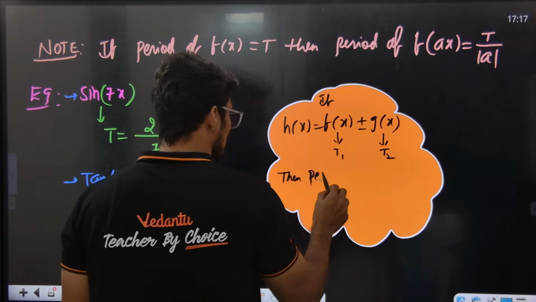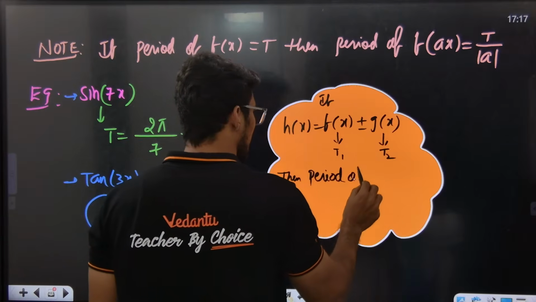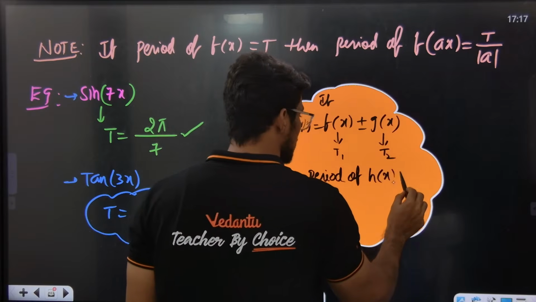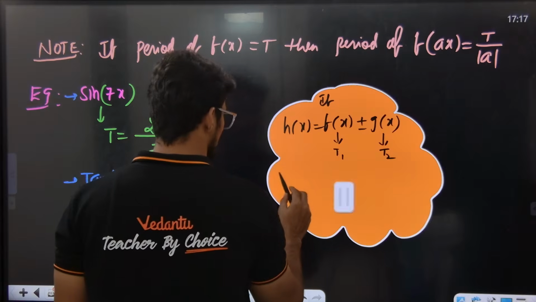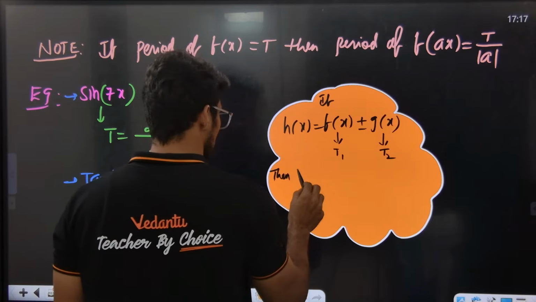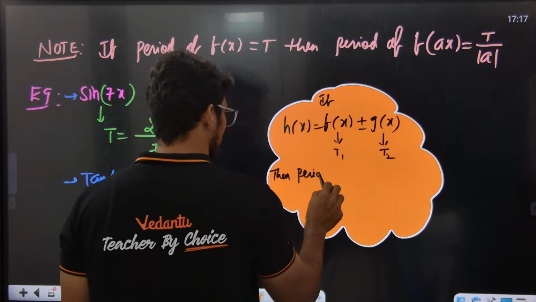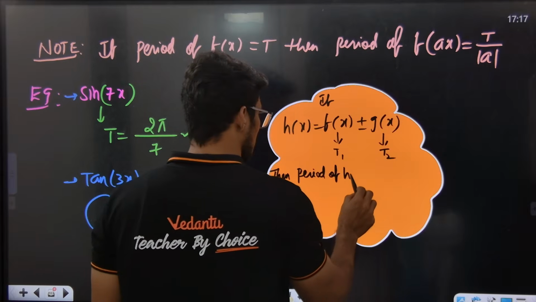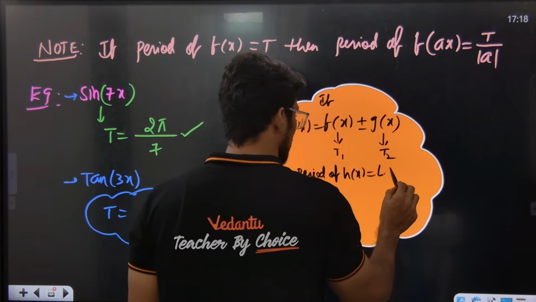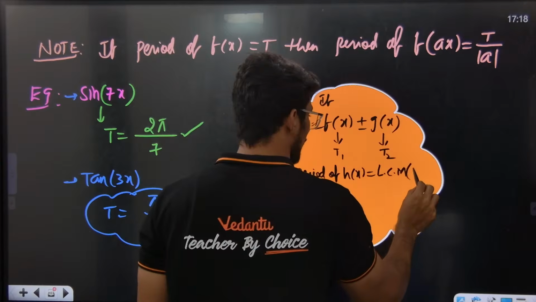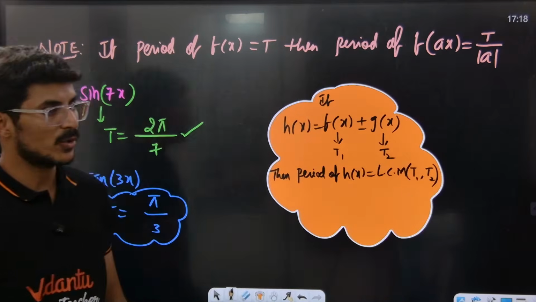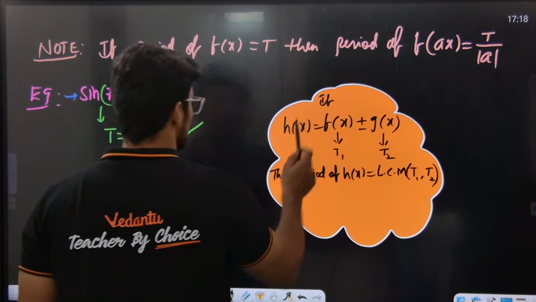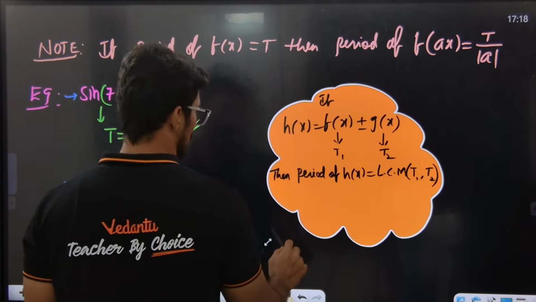Then the period of h of x is equal to LCM of t1 comma t2. We take the LCM of t1 and t2. That is basically the concept.